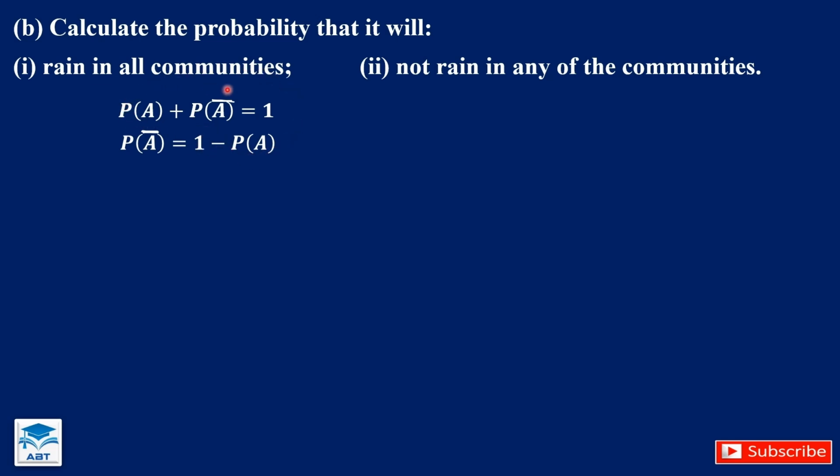So probability that it will rain crosses the equal to sign to become minus. And that is how we can find the probability that it will not rain in any of the communities. That is 1 minus the probability that it will rain in that community.